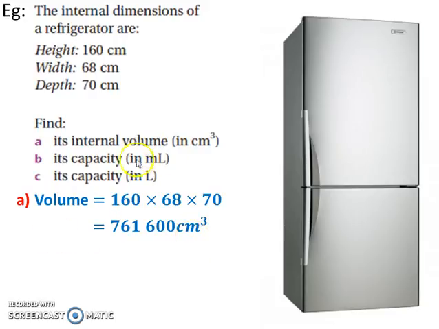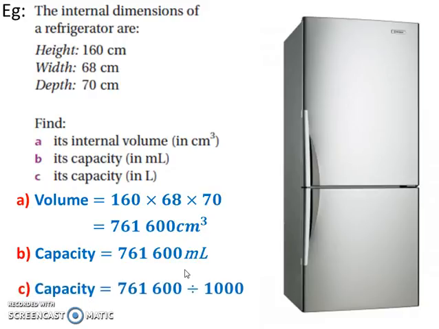To change that into milliliters, we need to know how every 1 centimeter cubed is worth 1 milliliter. So it's just a straight conversion from centimeters cubed into milliliters, because they are talking about the same amount. To change that into liters, we need to divide it by 1,000, because there's 1,000 milliliters in every liter, milli meaning 1,000th. And so you would say the capacity of that fridge is 761.6 litres. And of course, when they're selling fridges like that, they would round that off and say it has a capacity of 760 litres.